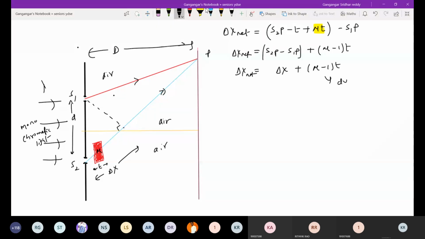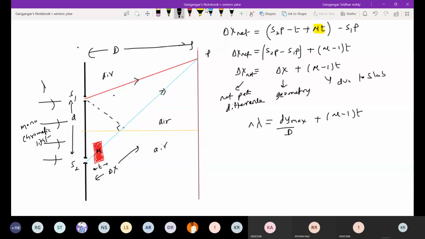This is due to the slab, and this path is due to geometry. This is the net path difference. Is it okay? I'm mentioning things very clearly for you. Already we know delta X is equal to dy by capital D. And we are searching for maximas, n lambda equals mu minus 1 T.